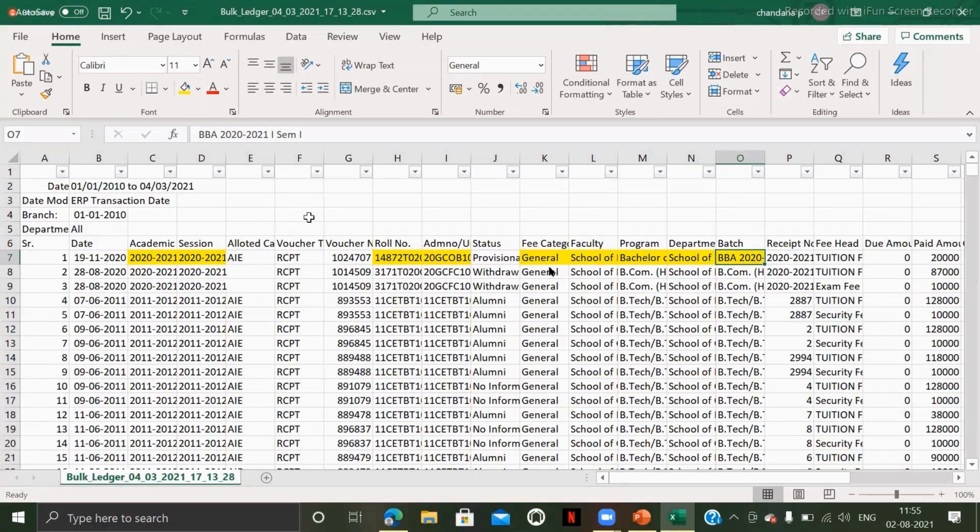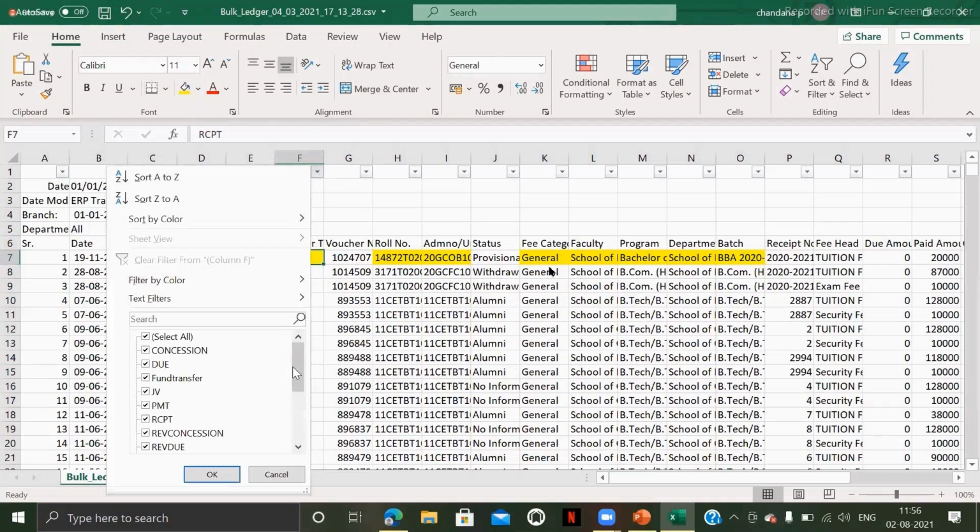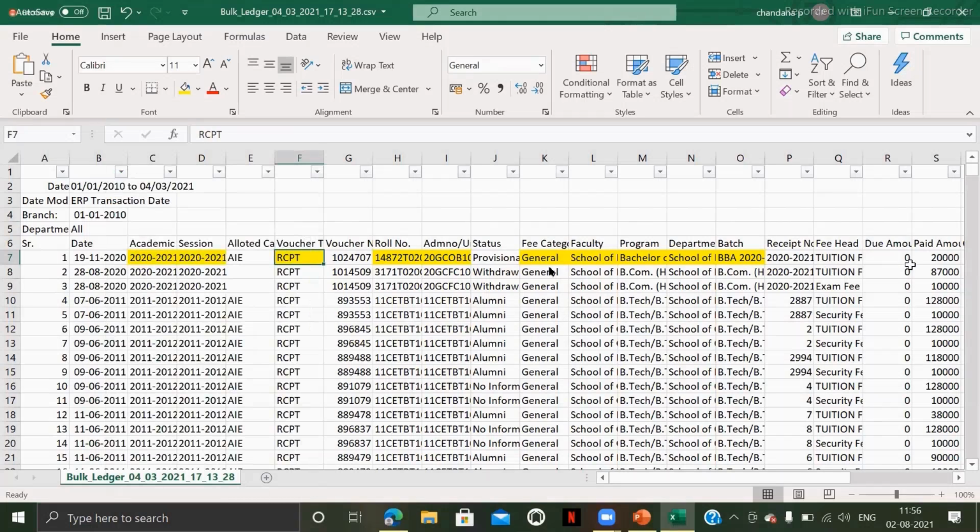Moving ahead, there is an important thing called voucher type. Each and every transaction will come under a specific voucher type. There are different types of voucher types like receipt, concession, concession reverse, scholarship. You can see different types of voucher types. Each and every amount will come under a specific voucher type, and for that voucher type, a voucher number will be generated. So here for this specific transaction, the paid amount is 20,000, the voucher type is receipt and a voucher number has been generated.